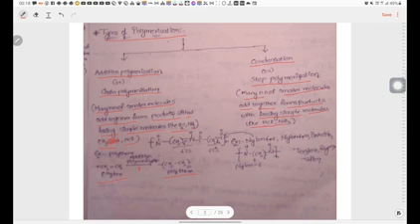Condensation is also simply termed as addition elimination process. Condensation means addition plus elimination.